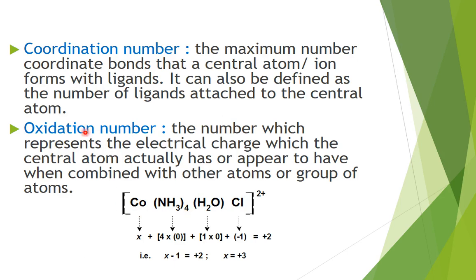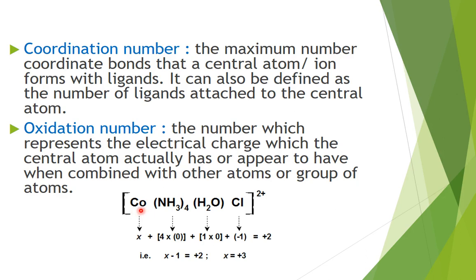Then oxidation number. It is basically the apparent charge possessed by the central atom. Oxidation number is calculated using the same rules which you have read in class 11 in the chapter of redox compounds.